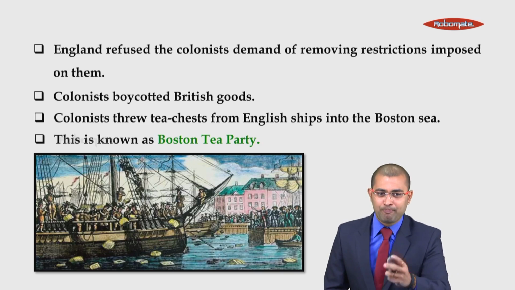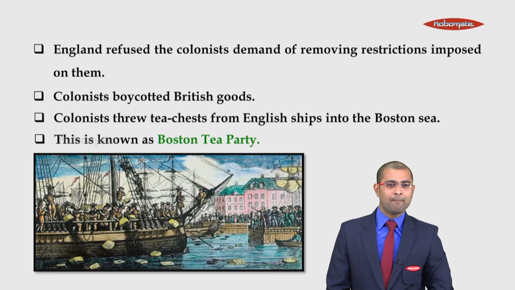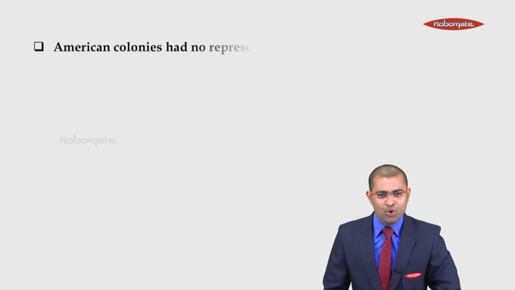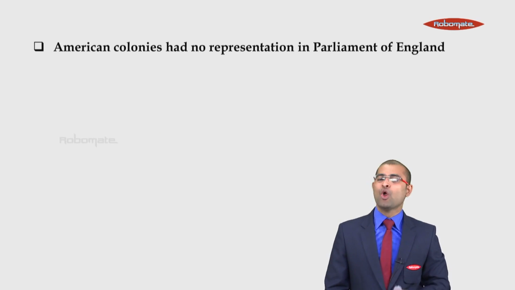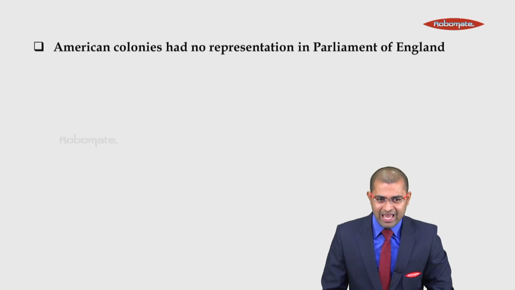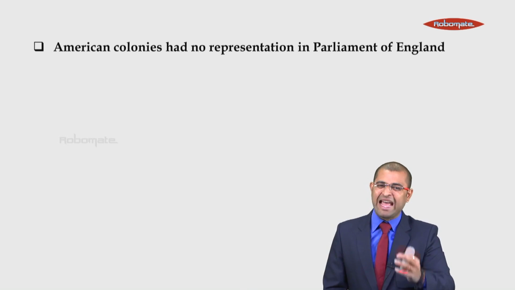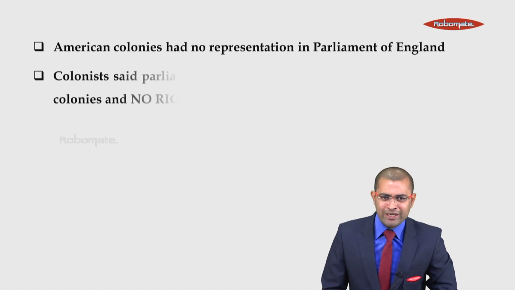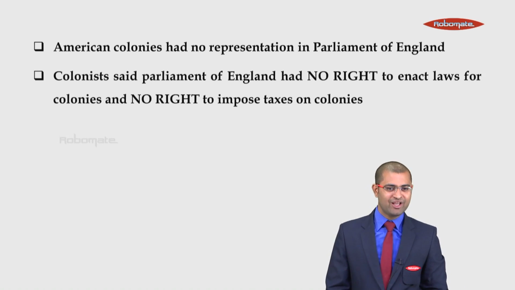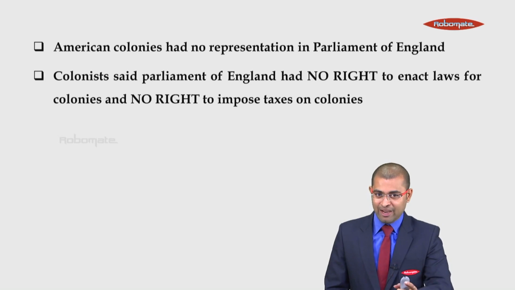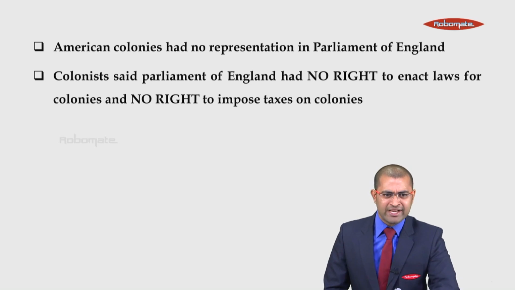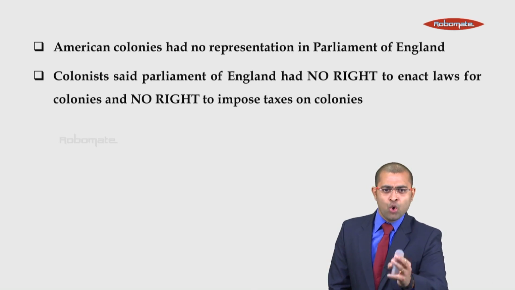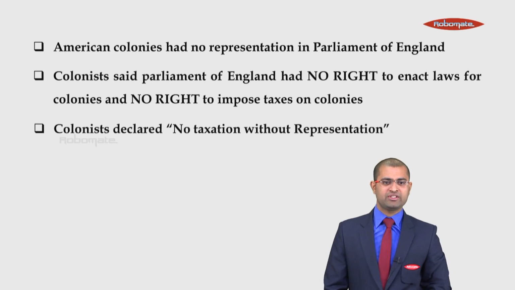And once this Boston Tea Party occurred, British colonists started revolting and they raised a slogan saying that no taxation without representation. As you know, British Parliament had their representatives from England. American colonists had no representatives in the Parliament of England. Colonists said that the Parliament of England had no right to enact law for colonies and no right to impose taxes on colonies.